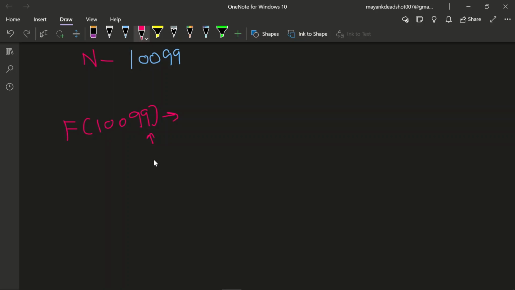Our algorithm says we exclude the last digit and take the difference with 10. The last digit is 9, and 10 minus 9 will be 1.